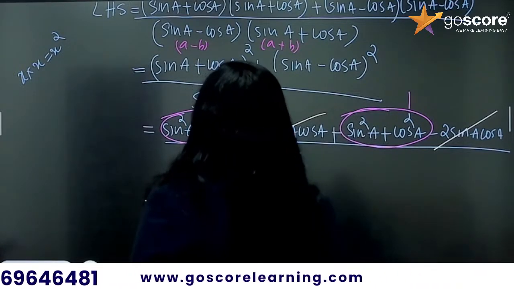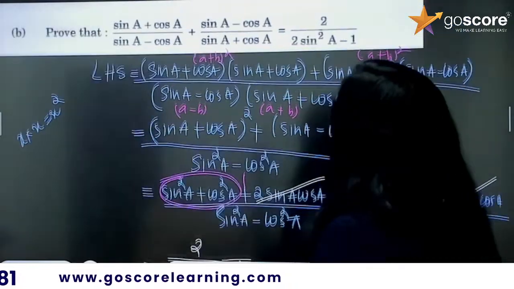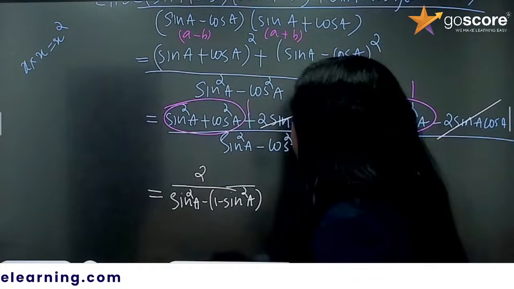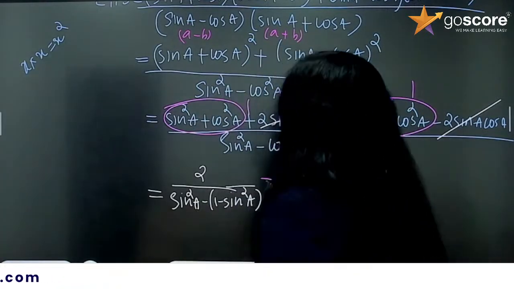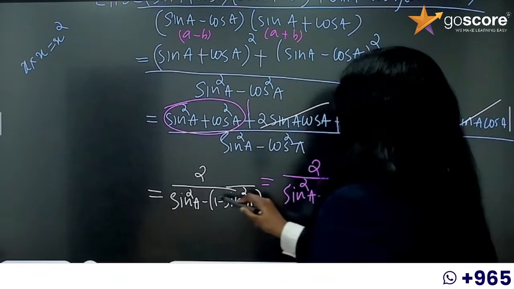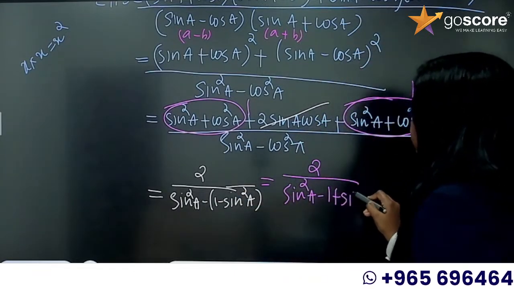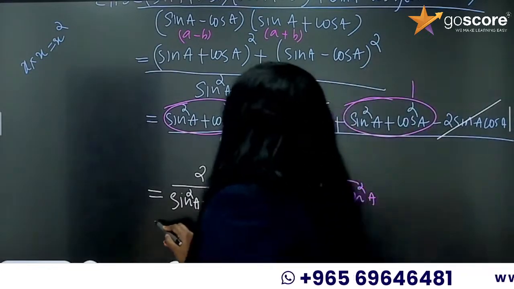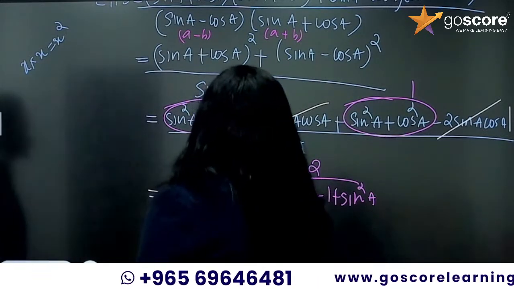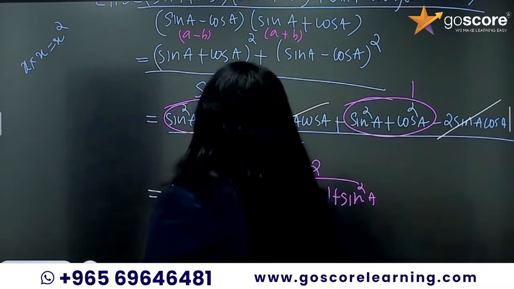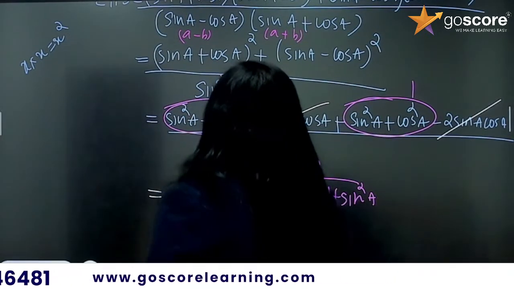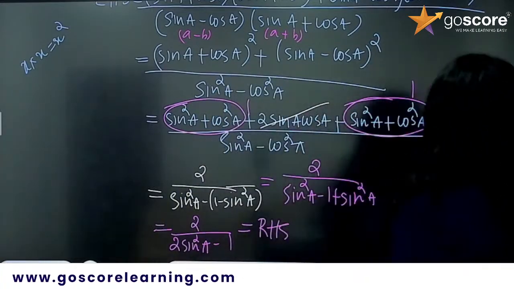Ma'am, how do you know that you are going to replace cos by sin? Because look at the question, you need everything in terms of sin. That's why I am changing this cos in terms of sin. Okay, that is how we know. So 2 by sin square A minus 1, then minus and minus together become plus. So plus sin square A. So this is going to be 2 by 2 sin square A minus 1, which is equal to RHS. This is what they asked you to prove, right? So we got LHS equal to RHS and hence proved.